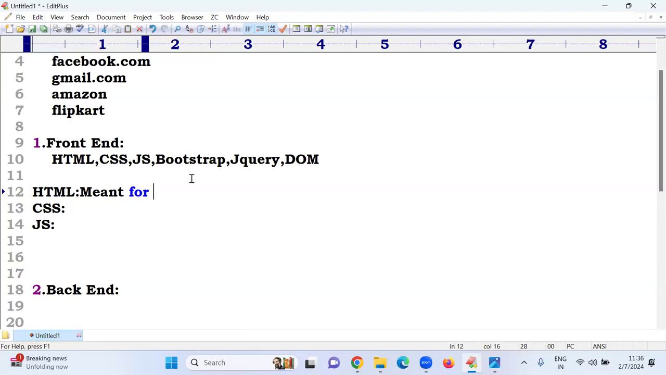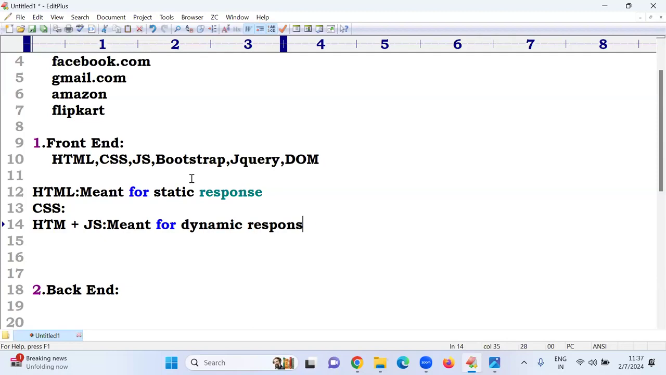Sir, HTML is meant for static response. CSS is meant for style, all these things are provided. HTML plus JavaScript is meant for dynamic response. Simple: one is static, the second one is automatically dynamic response. Backend I will discuss later. So at present, these three are basics for you: HTML, CSS, JavaScript. How to practice, I will tell.